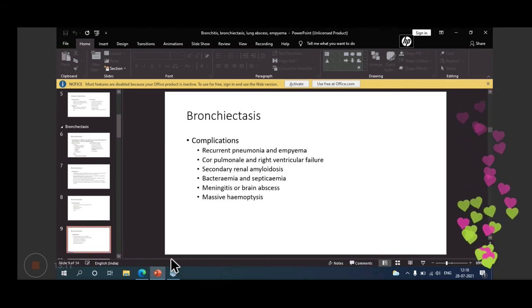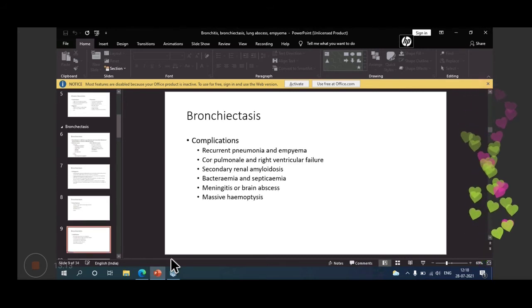Then complications of bronchiectasis may occur, like recurrent pneumonia, empyema, cor pulmonale with right ventricular failure, secondary renal amyloidosis, bacteremia and septicemia, meningitis or brain abscess, and massive hemoptysis.